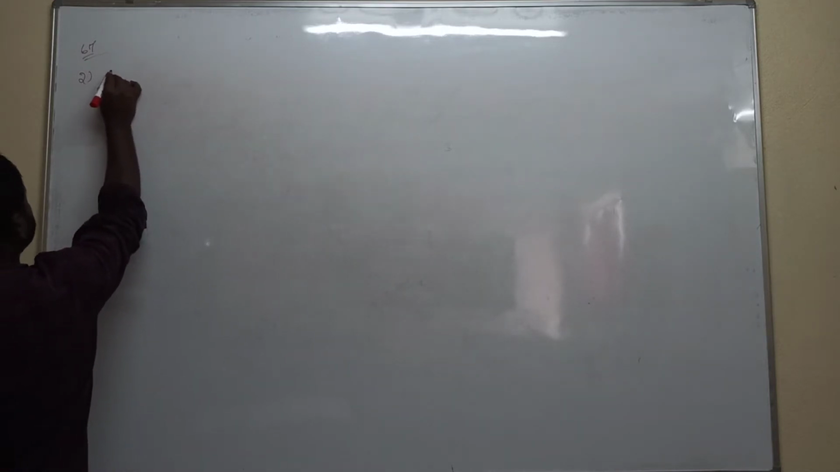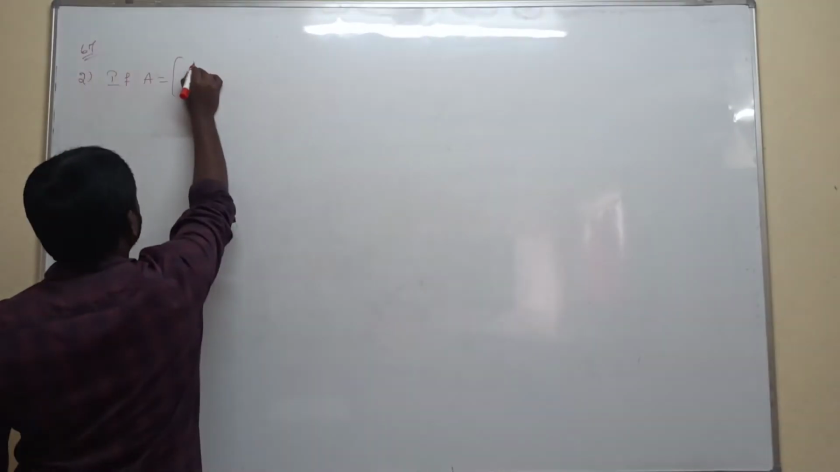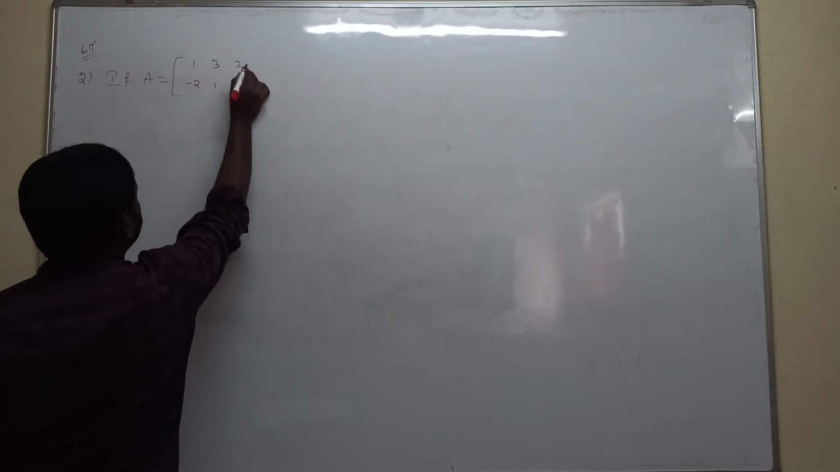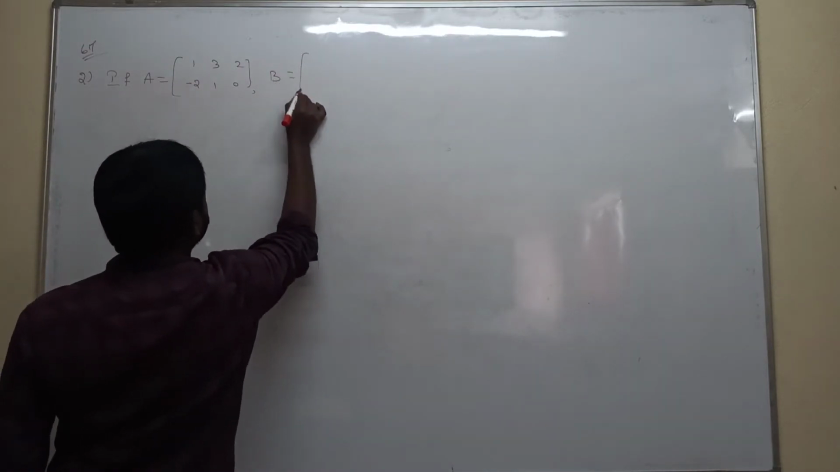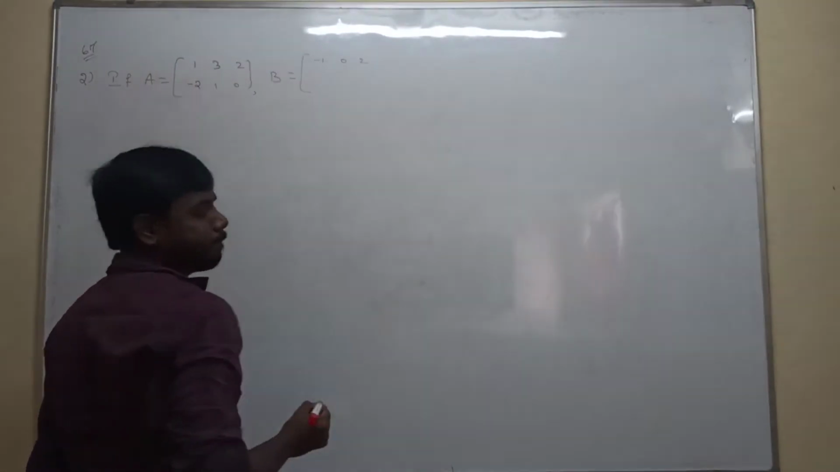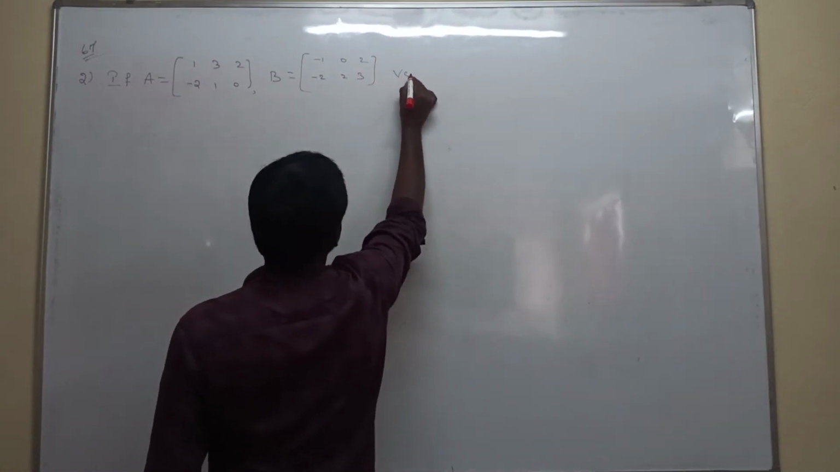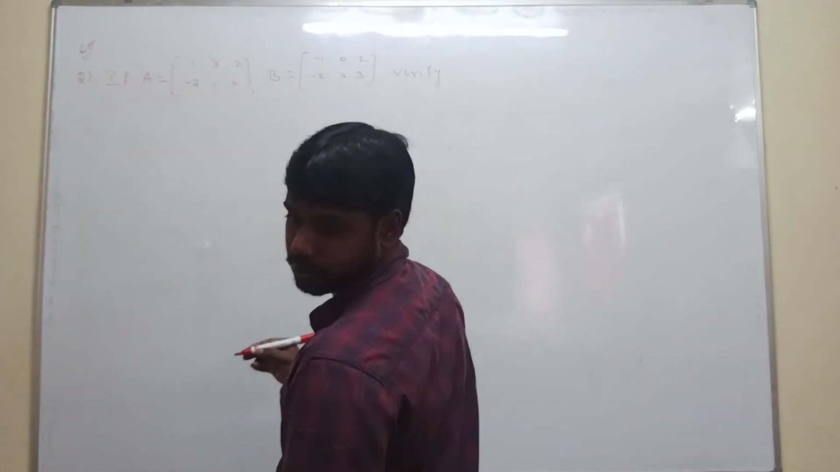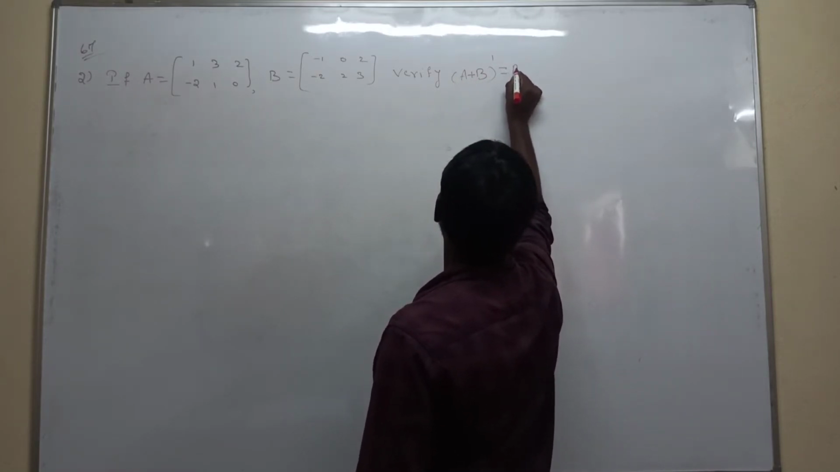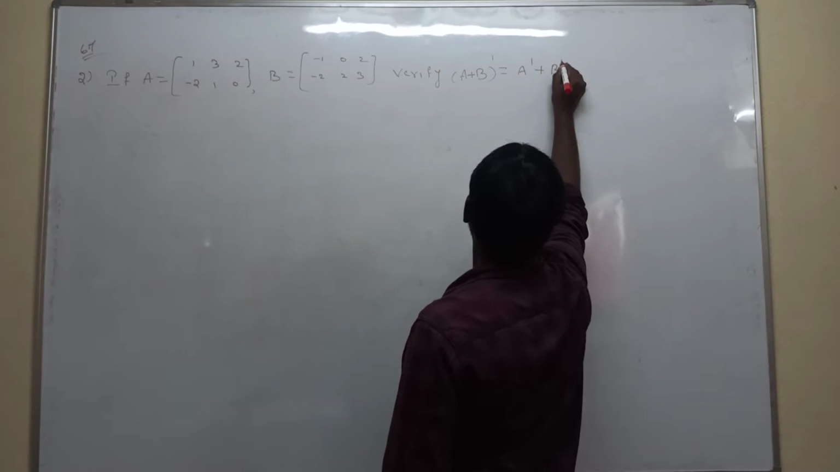If capital A is equal to 1 3 2, minus 2 1 0, and B matrix is minus 1 0 2, minus 2 2 3, verify A plus B whole transpose is equal to A transpose plus B transpose. What are they asking?